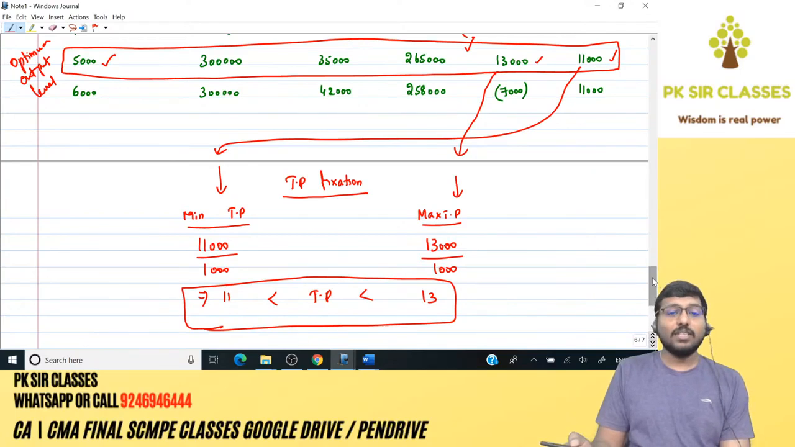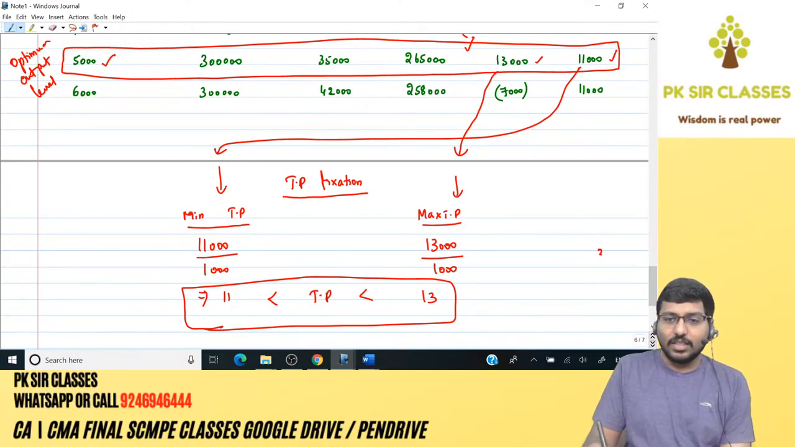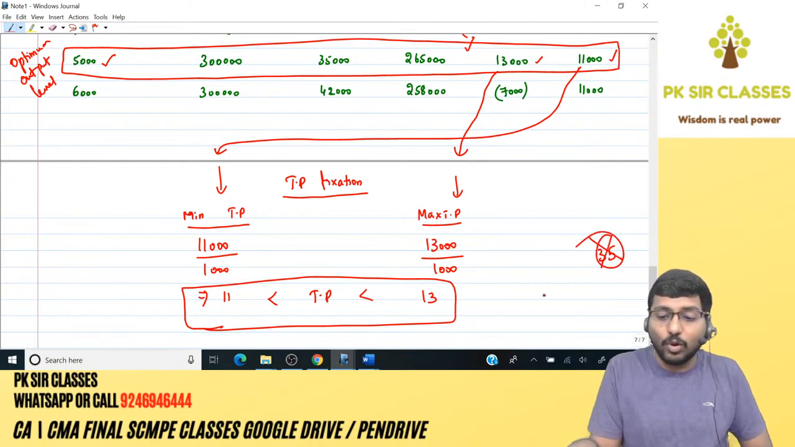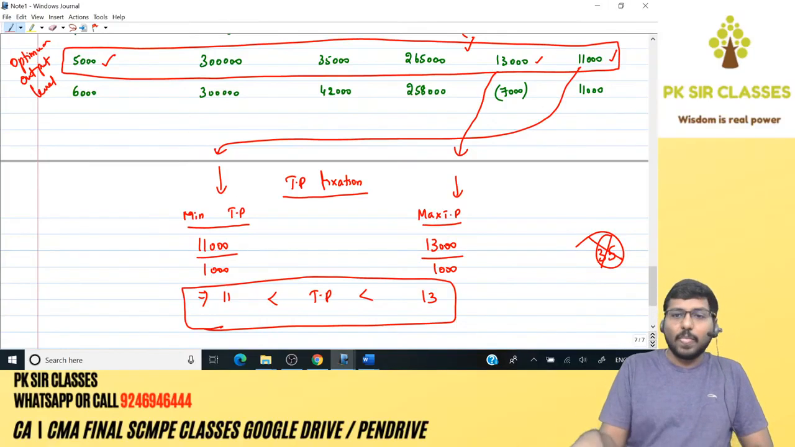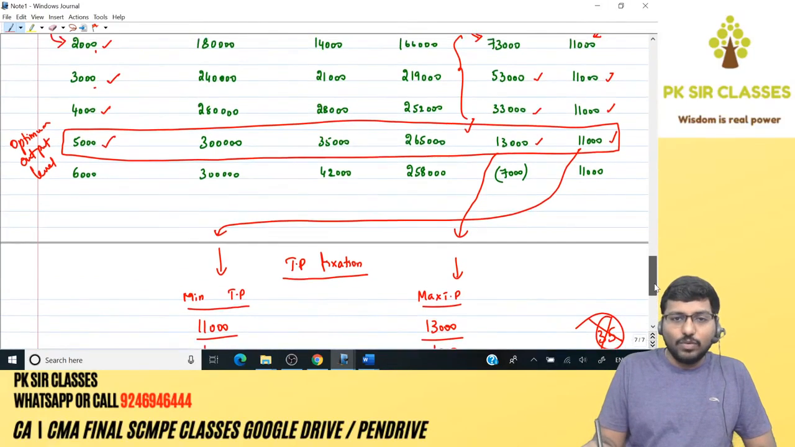Finally, the answer is 11 is less than TP is less than 13. 35, which is given in the question, definitely does not fall within this range. Therefore, it is the wrong TP. That's the reason we had the problem of goal conflict. Okay, now let's go with the example.